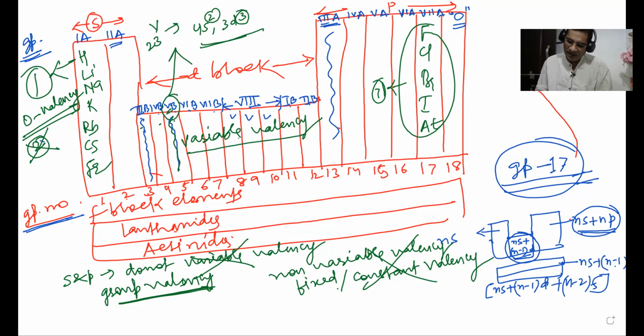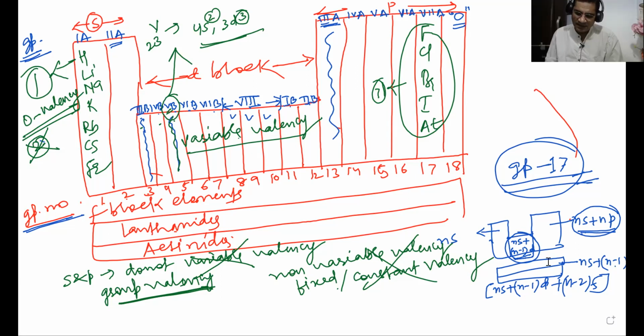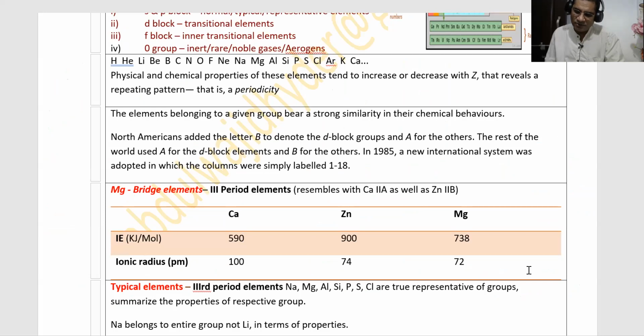Now see, we'll continue the same previous one. As I told you about B and A group elements, fine. So now this is all over. Groups are from 1 to 18. Group number 1 to group number 18. Now see,